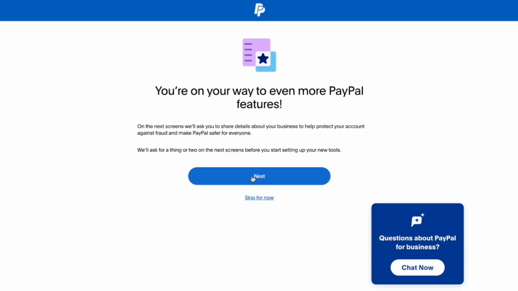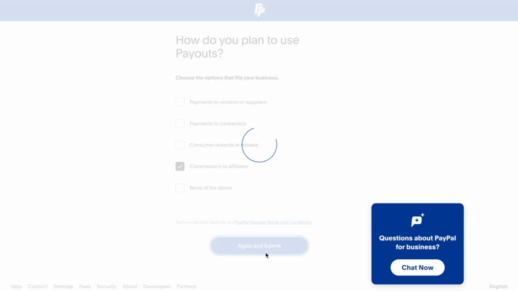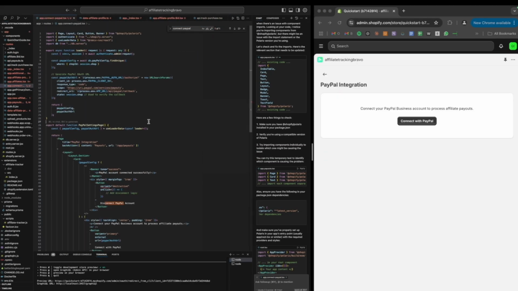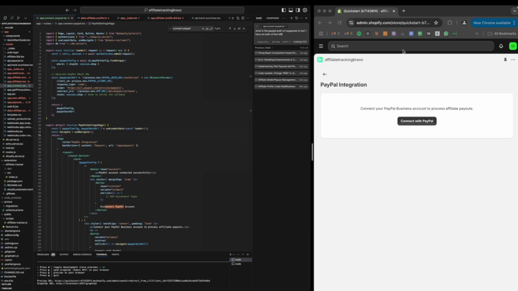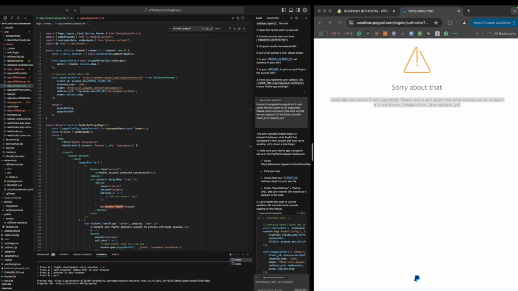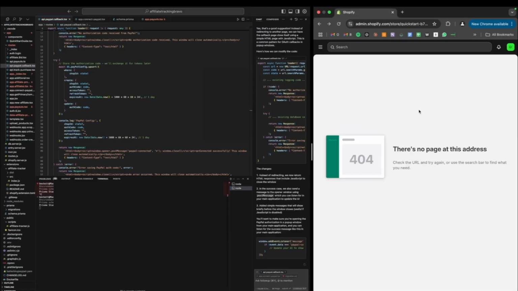So I started by making a developer account and I applied for the Payouts API, and they approved it after about 2 days, but while I was waiting for the approval, I tried to implement it using the Sandbox API key, and it was a little frustrating because it didn't work at first, but I realized I wasn't actually authenticated, so I implemented an authentication function for PayPal where you click a button and it takes you to PayPal so you can sign in and authorize the app to make payouts.